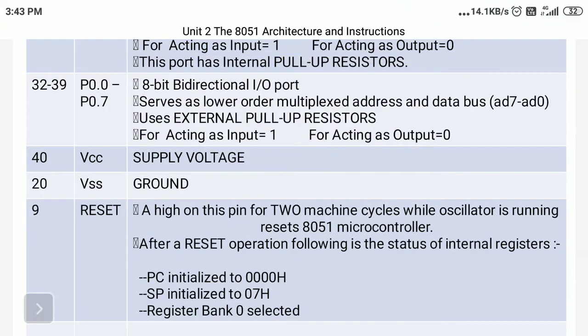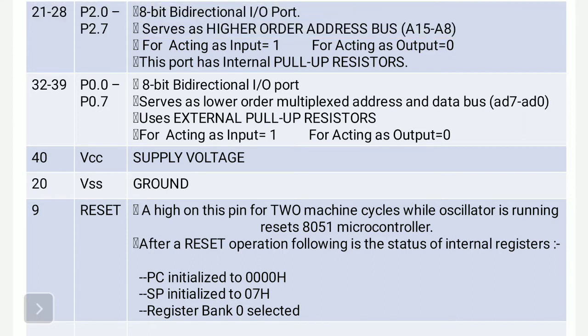So it is mentioned here that a high on the reset pin for two machine cycles needs to be applied. After applying two machine cycles successively to pin number 9, the reset pin, what will be the status of the specific SFRs related to the program counter, stack pointer, and register banks?